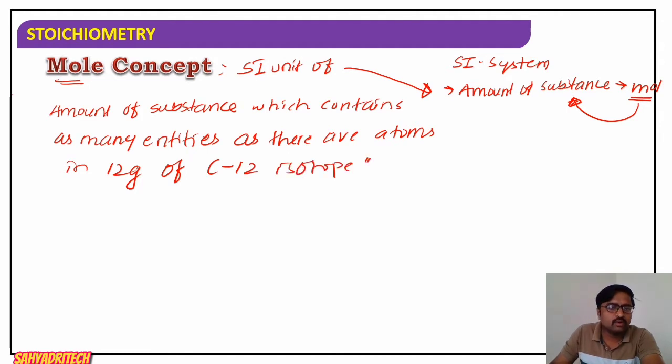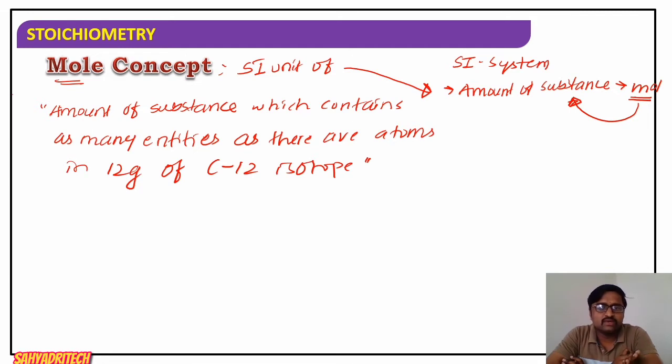So how do we define mole? It expresses the amount of substance which contains as many entities as there are atoms in 12 gram of carbon 12 isotope.